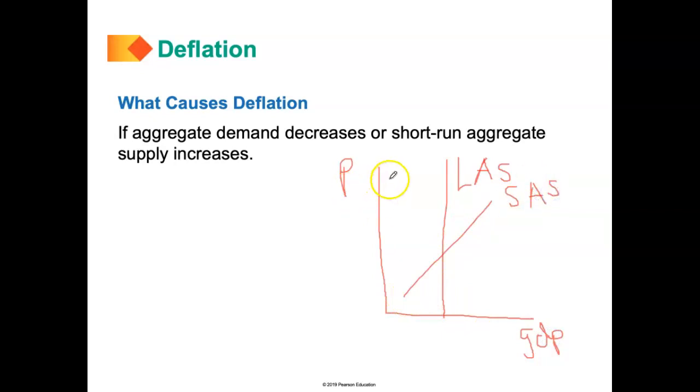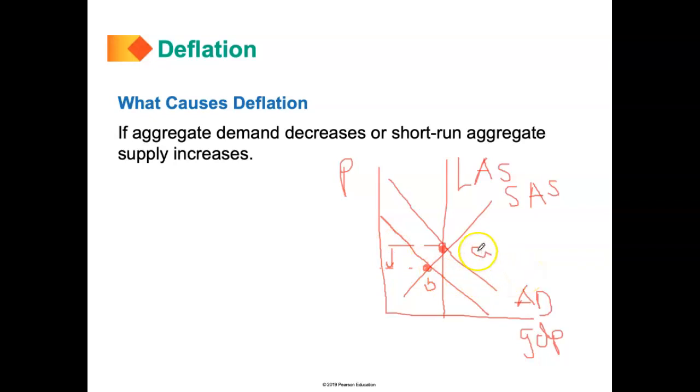And then we have the aggregate demand curve, which is basically downward sloping. So we have equilibrium points over here. Let's just call it point A, where they all meet. If aggregate demand decreases, it will shift to the left, right? And we get a new equilibrium point over here. Let's call it B. And clearly, you can see that prices have decreased, okay? Right, so that leads to deflation.